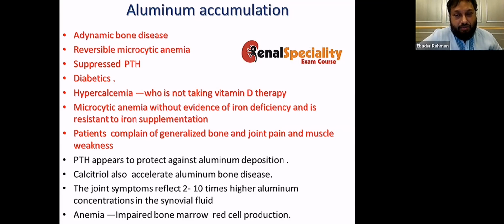And patients actually complain of generalized bone pain, muscle ache, and PTH actually gives you protection against aluminium. So these patients usually have suppressed PTH. Calcitriol will accelerate the aluminium bone disease. And if you have joint symptoms, that means you have a very high concentration of aluminium in the joint. And the anemia in these patients is due to impaired bone marrow function.